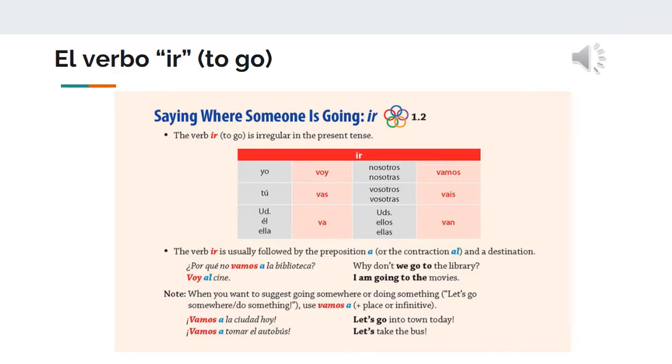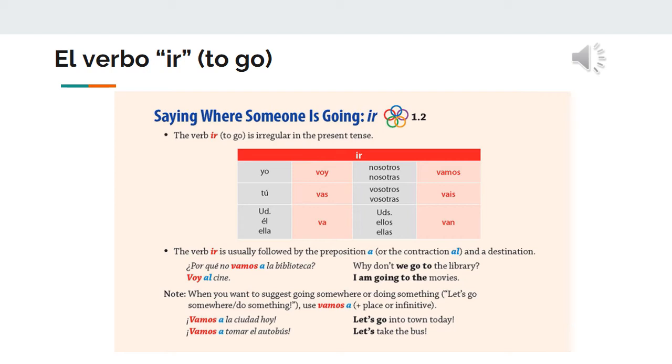Okay, so the second thing that you guys need to know for this week is el verbo ir. Ir means to go. Even though it ends in ir, it does not follow the regular ir conjugation. We learn it by itself because it's an irregular verb. That means that in all the different forms, the verb changes completely. So it's an irregular verb in the present tense.